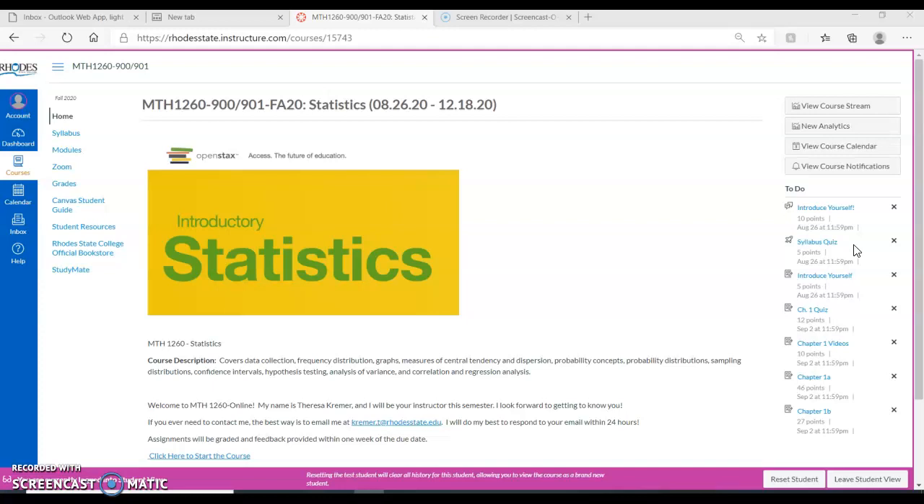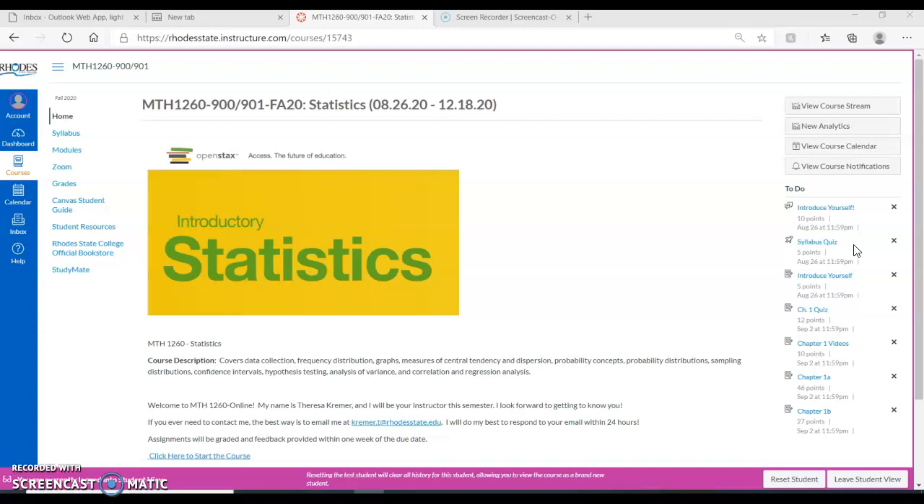So this is our Canvas page for Math 1260. I wanted to just give you a crash course in how the course is laid out and what the expectations are. If you're looking at the screen here, this is our home place for the course.